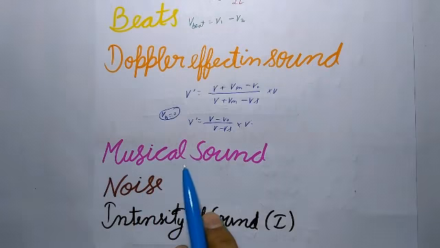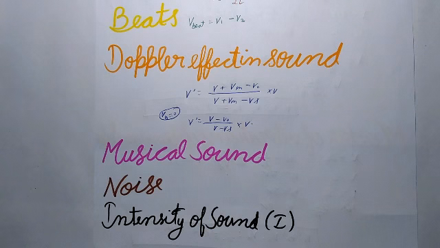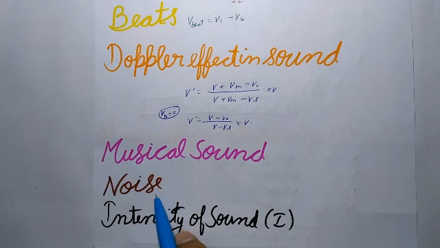Now next is musical sound. A musical sound consists of the quick, regular and periodic succession of the compressions and rarefactions without a sudden change in the amplitude. It produces a pleasing effect on the ears. Next is noise. A noise consists of slow, irregular and non-periodic succession of compressions and rarefactions that may have a sudden change in the amplitude. It produces a non-pleasing effect on the ears.